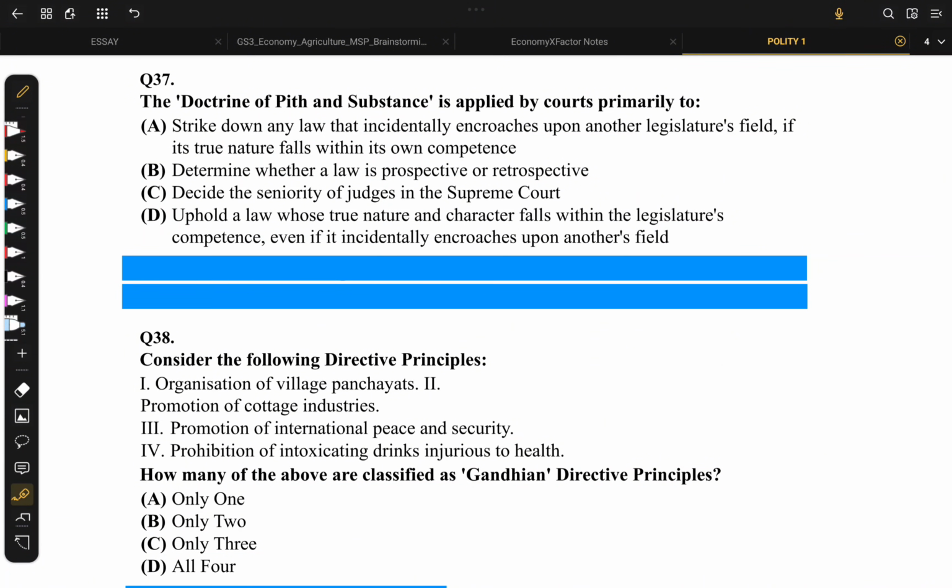So based on all this understanding, we will arrive at option D.